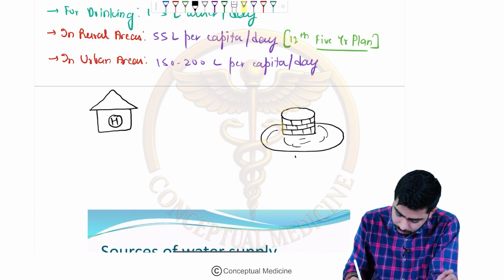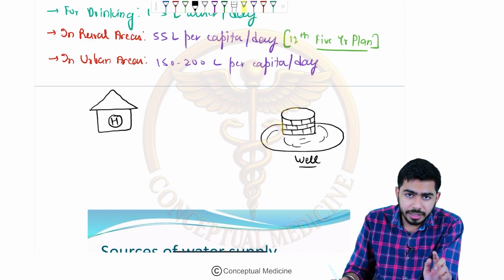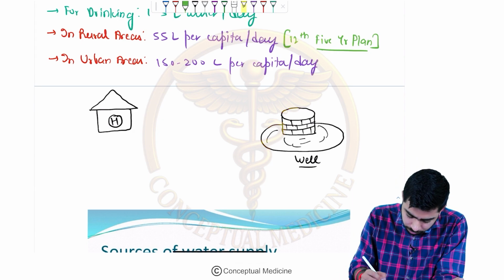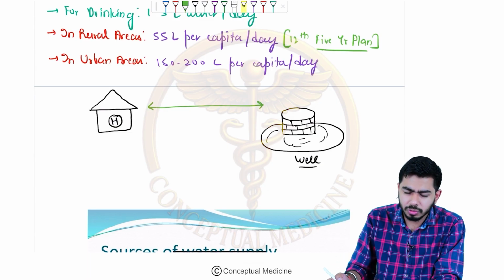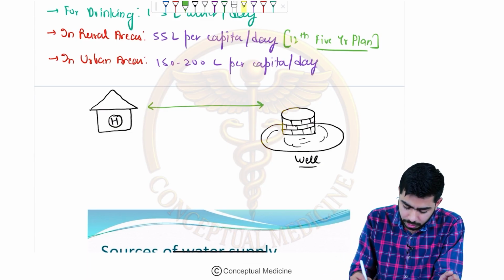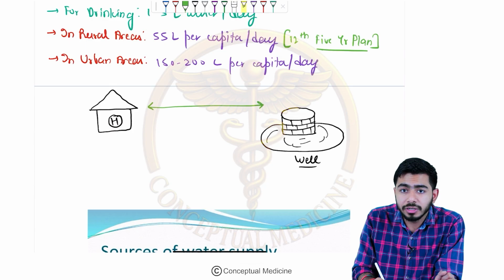This is the well. They are saying that the distance between these two things, the water source and the house, should not be more than 100 meters.